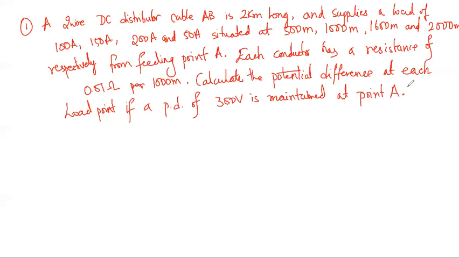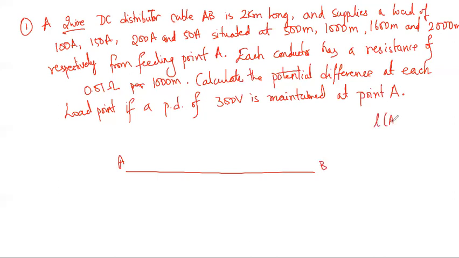A two-wire DC distributor cable. Okay, so let me highlight here. It's a DC distributor cable which is being present there. So line AB, let me draw it here. So I know that you are having two wire. So it's a cable AB which is being present like this, which is 2 kilometers.